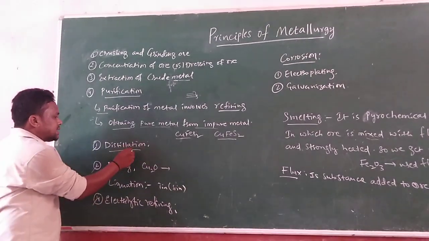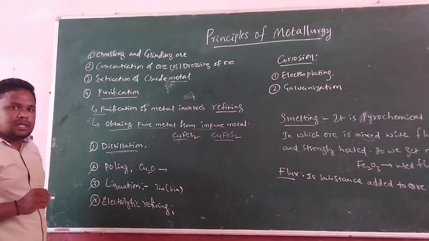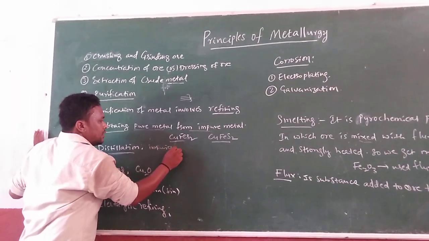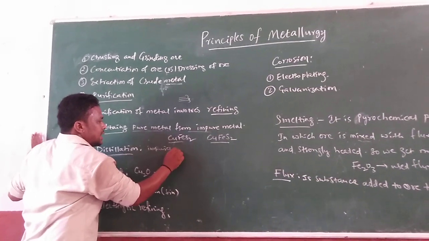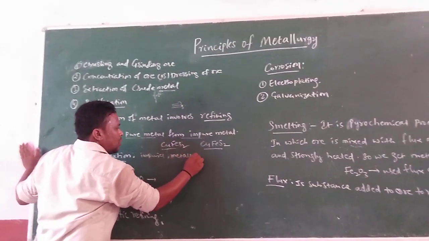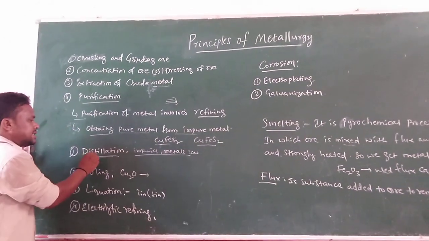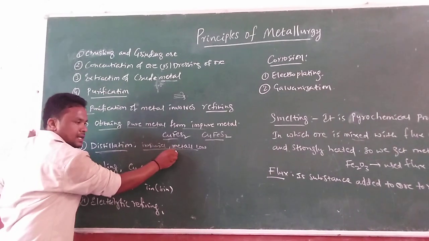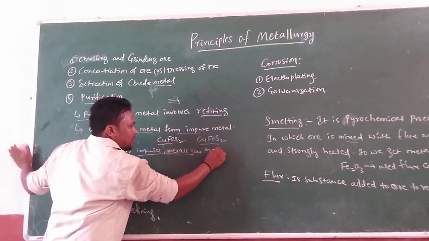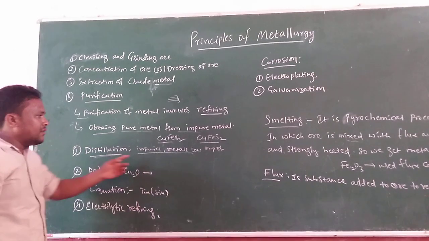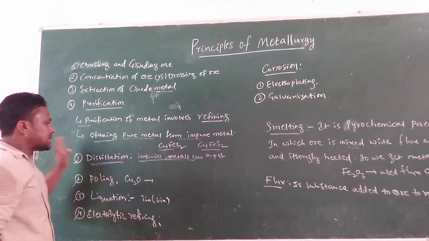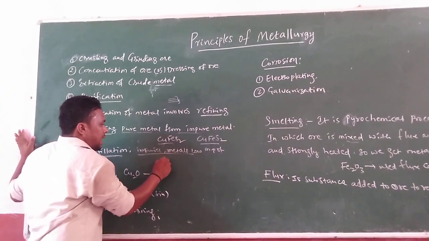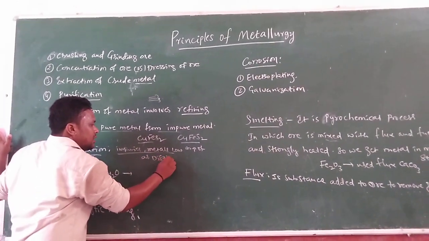Distillation is a process in which impurities and metals are present, and the metals have low melting points. The metals which have low melting points can be extracted from the impurities of the ore in distilled form.